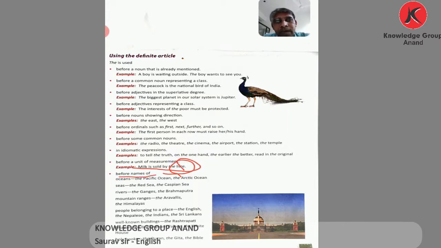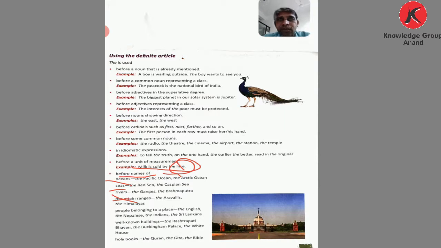Before names of what? Oceans, seas, rivers and mountains, because each is only one particular thing. That is why we use the before the names of oceans: the Pacific Ocean, the Arctic Ocean, the Antarctic Ocean. Before seas: the Red Sea, the Caspian Sea. Rivers: the Ganges, the Brahmaputra, the Yamuna. We use the for those. The Aravalis, the Himalayas, we use the. Why? Because it's only one, a particular name given. That is why we use the.